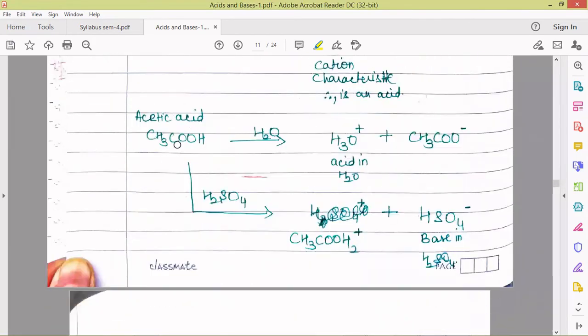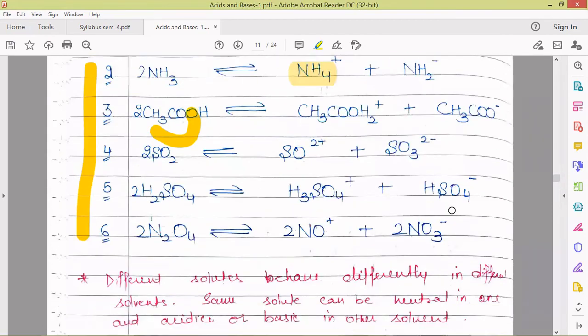Also, we can judge the behavior of acetic acid from the fact that even if it is an acid, when a mild acid is reacting with a strong acid, then that strong acid pushes this weak acid to behave as base, and the strong acid will definitely behave as acid. It is a stronger acid in comparison to acetic acid, so it will behave as acid and acetic acid will behave as base. So acetic acid behaves as base in H2SO4. This is also clear from the self-ionization reaction of H2SO4, where we are getting this.